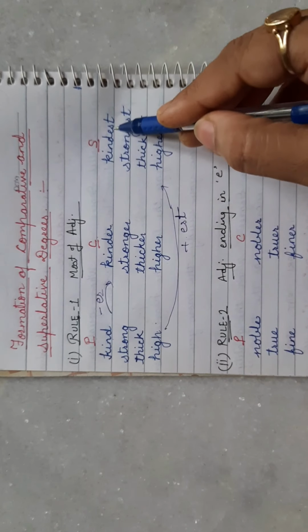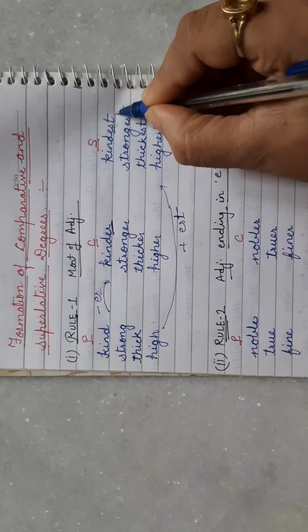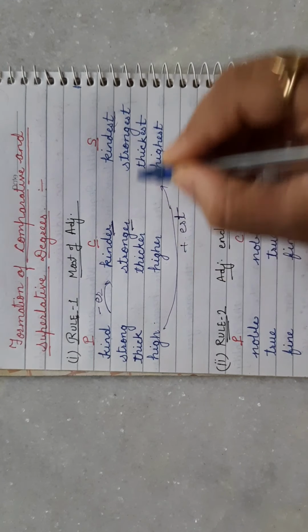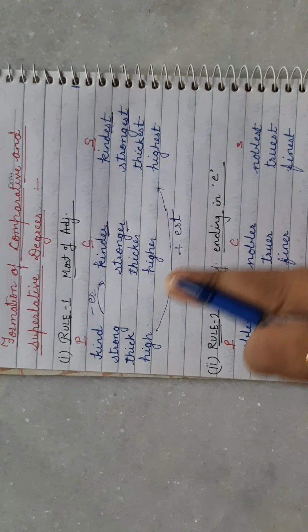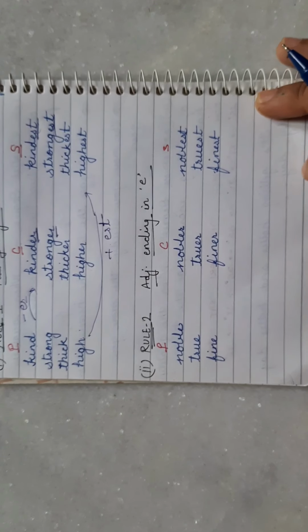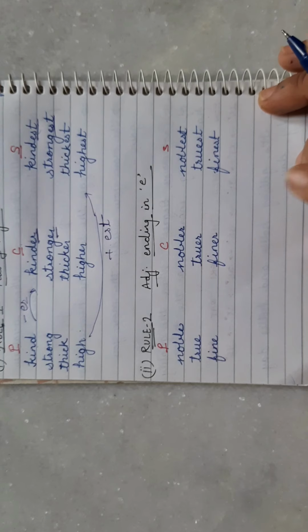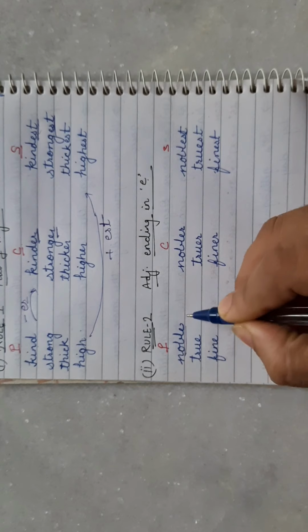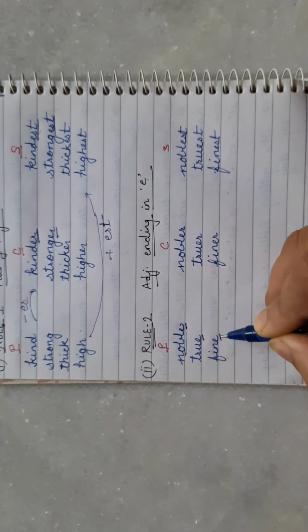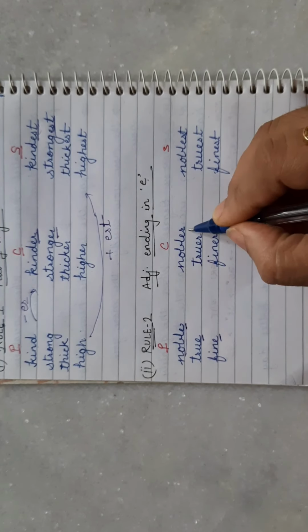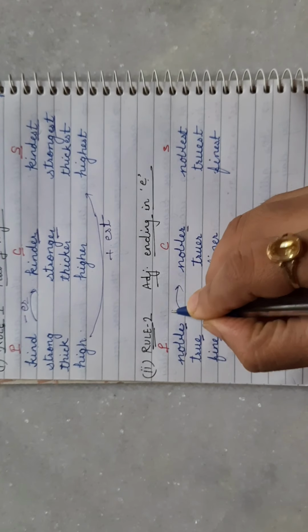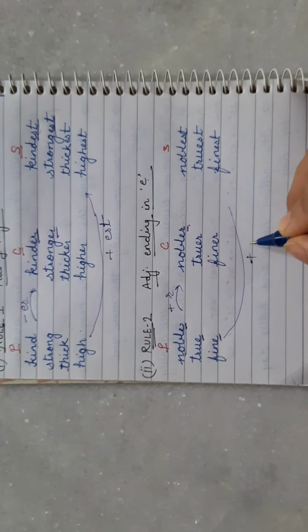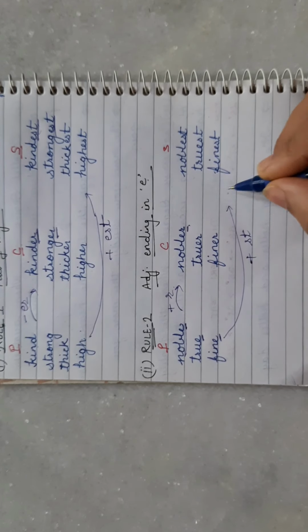Kind, kinder, kindest. We have added this. Most adjectives are like this. So this is the first rule. Second rule is for those adjectives which end in e. Yes, these words are ending in e. So then we use only r to make comparative degree, and we add only st to make superlative degree.